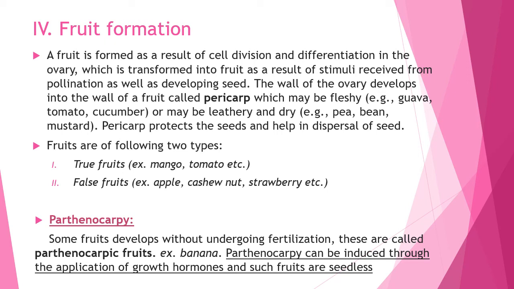And what is parthenocarpy? Some fruits develop without undergoing fertilization. These are called parthenocarpic fruits, like banana. Parthenocarpy can be induced through the application of growth hormone and such fruits are seedless.